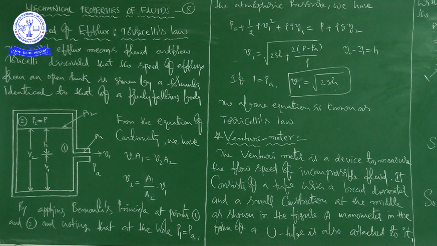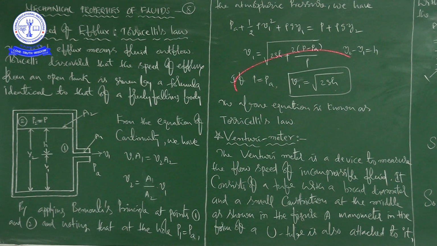In continuation to the last class, in this class we are going to discuss Torricelli's law. That is, we are going to calculate the speed of efflux by using Torricelli's law. After completion of that, we are going to discuss the Venturi meter, a device which is used to measure the speed of flow for an incompressible fluid. So in this class we are going to discuss two important topics, because the speed of efflux is important.